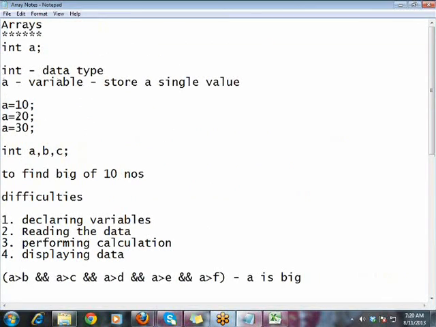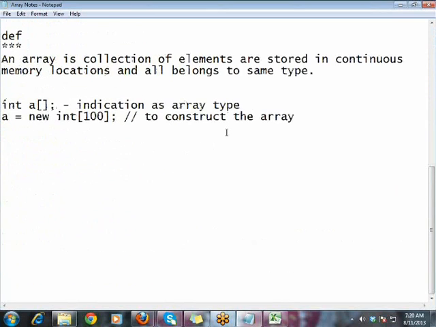As I told previously, in a variable, you can store only one value. Even if you try to store three values, only the final value will be stored in the memory. But here you have only one variable, yet you want to store 10 values. How do you identify the values? The name will be A only, correct?